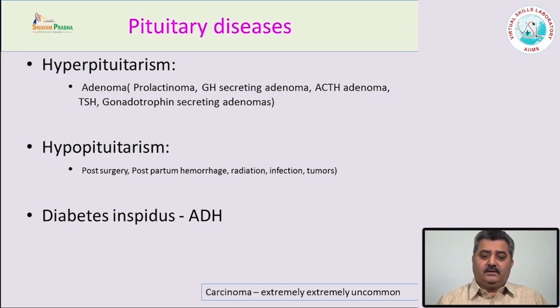The pituitary gland also sometimes undergoes hyperplasia, especially during pregnancy and after delivery. If there is excessive bleeding, there is infarction or less supply to the pituitary because of shock, and it leads to hypopituitarism, also called Sheehan syndrome. So these are some of the important causes of hypopituitarism.